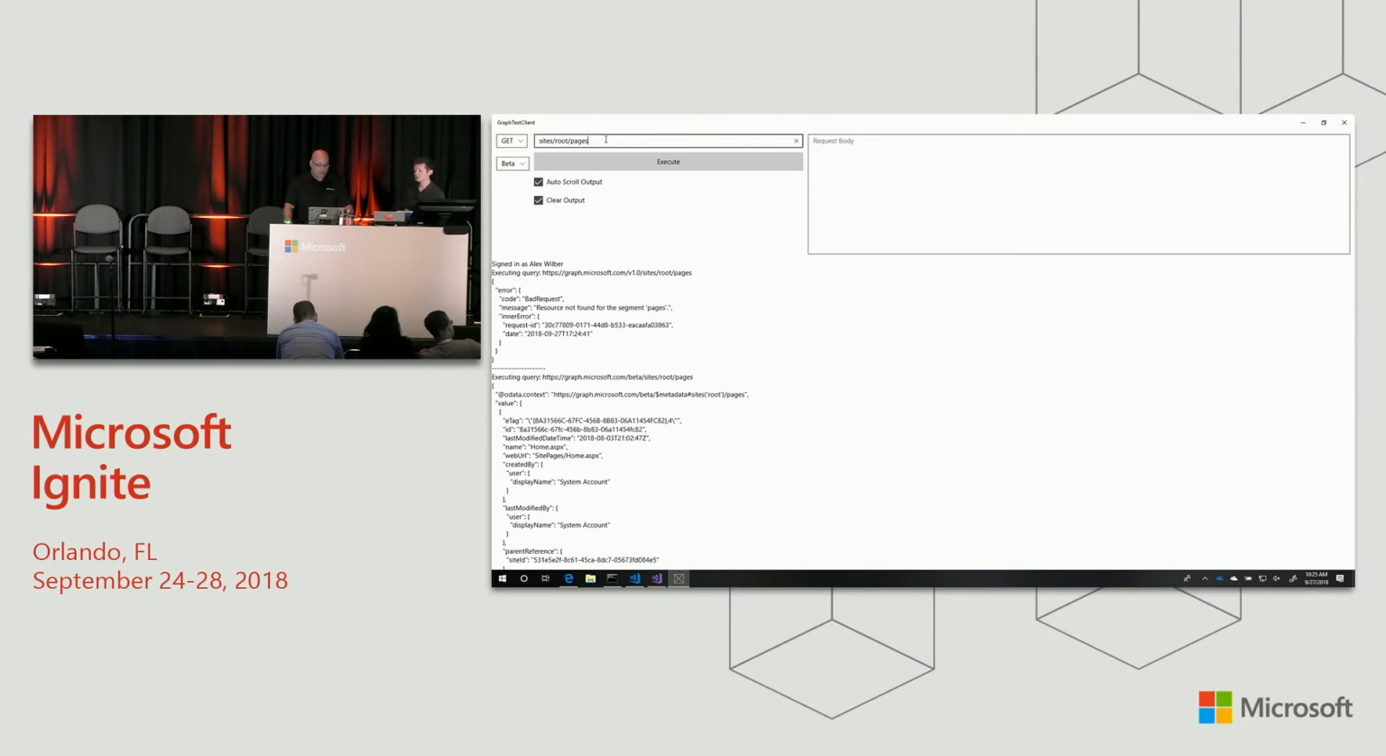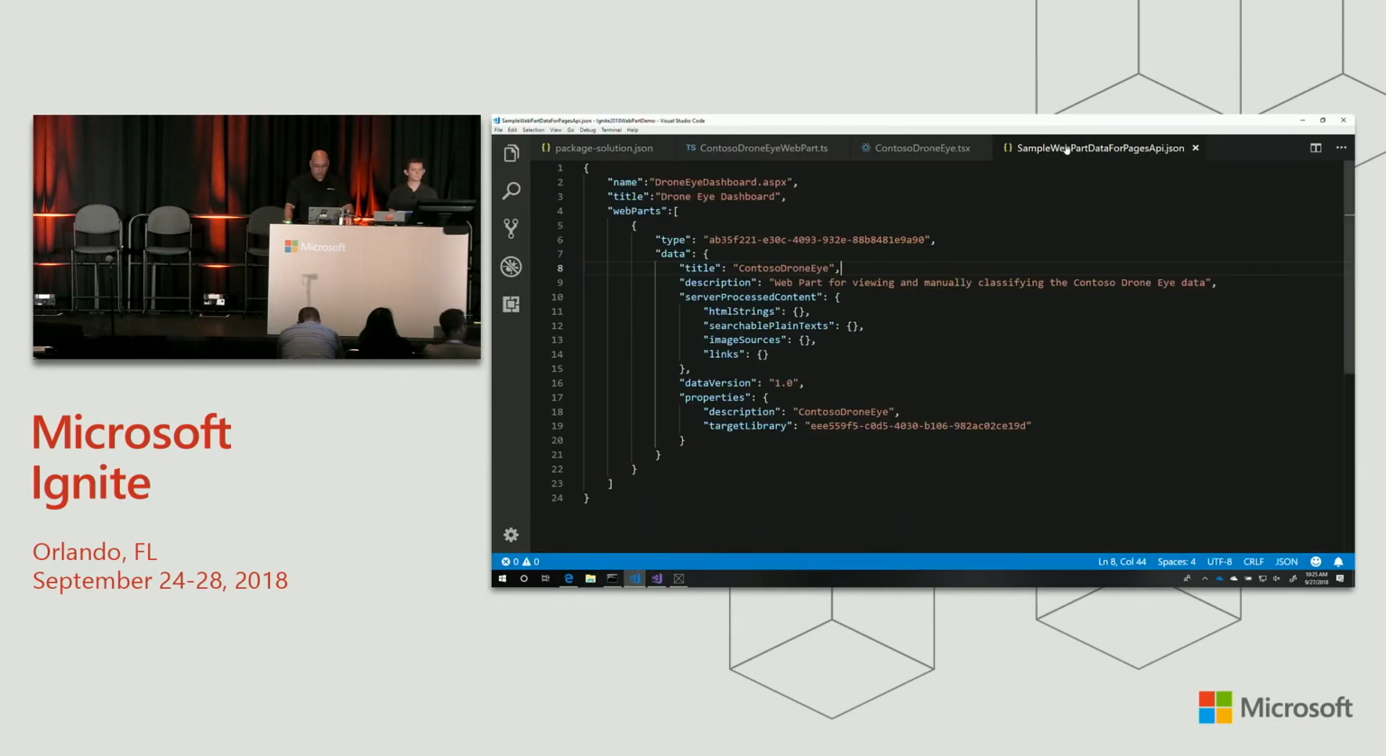What about actually creating one? So we know from the slide earlier, it's site root pages, but we're going to do a post to that array, and we need the body that shows what's in that web part. So let's go back over here and look at my sample JSON. So this is the JSON that I'm going to send up to go into the body of the page. I'm going to call the page my DroneEye dashboard.aspx. It's going to be my DroneEye dashboard.